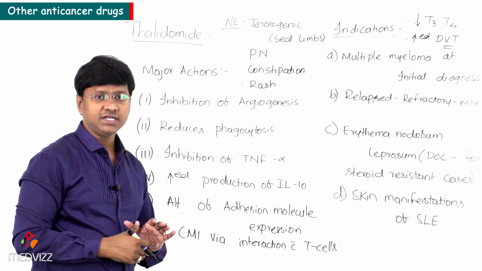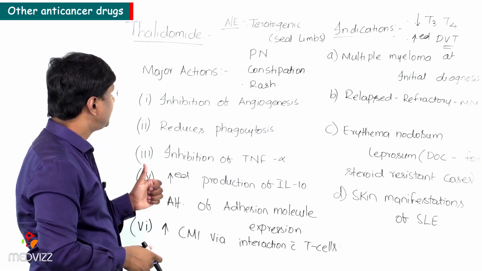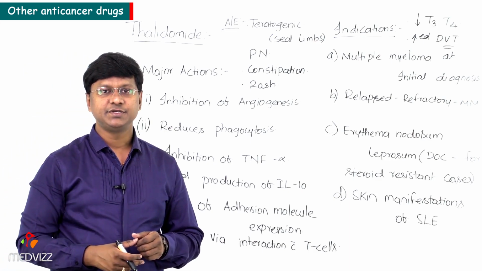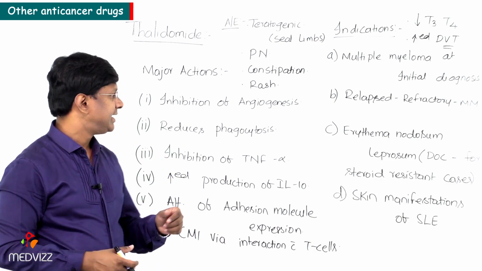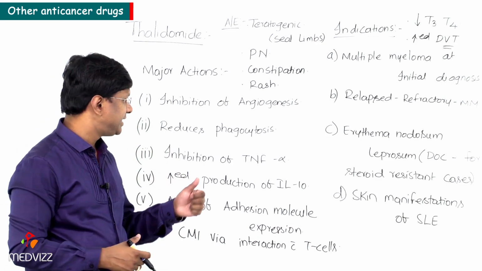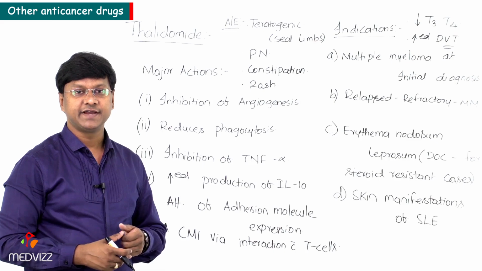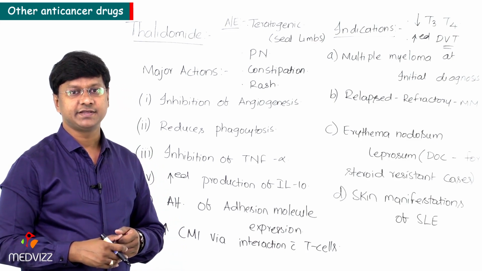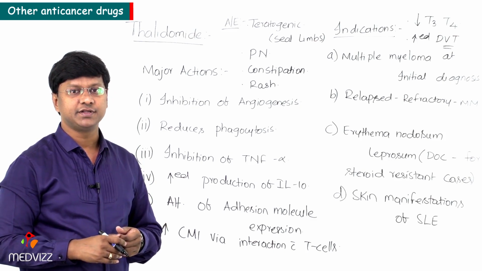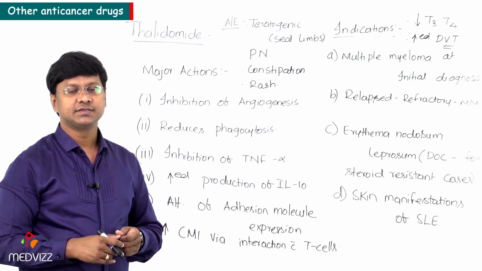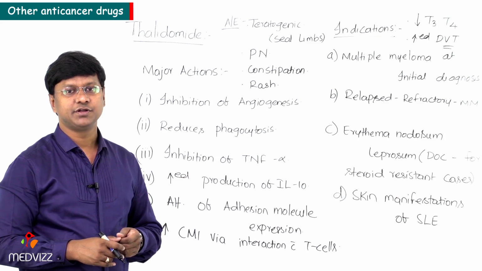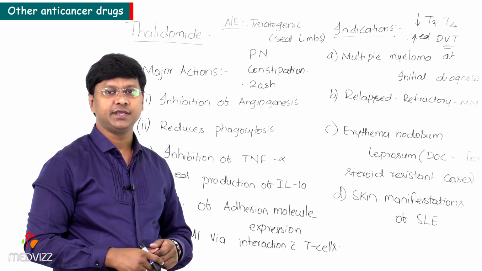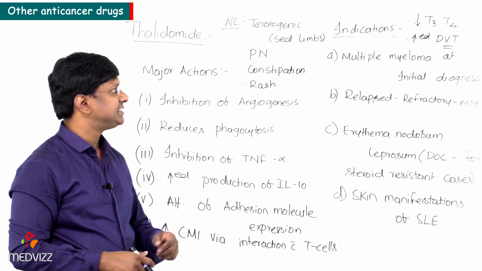So let me shortly revise about the thalidomide. Remember, the major actions of thalidomide are that it will cause the inhibition of angiogenesis, and the other actions include that it also reduces the phagocytosis of the individual, and it will cause the inhibition of TNF-alpha activity, and it will cause increased production of interleukin 10. And it will also cause the alteration of adhesion molecule expression. Then it also increases the cell mediated immunity via interaction with the T cells.